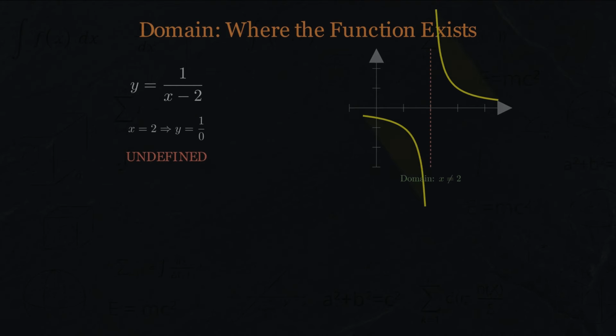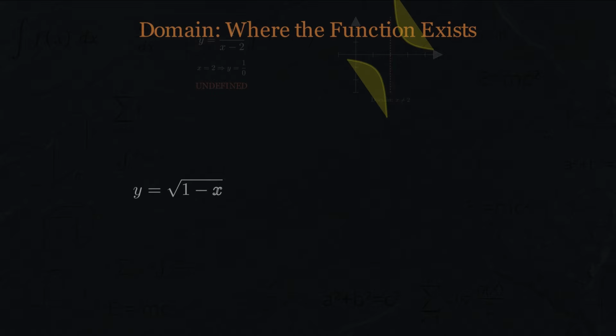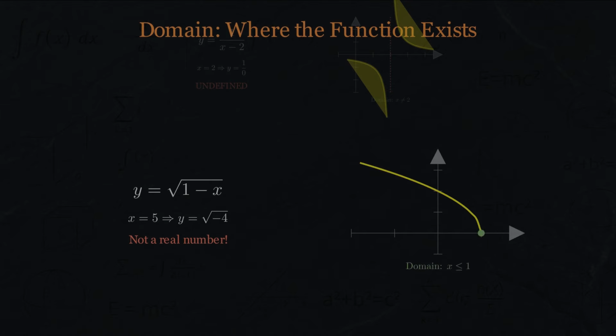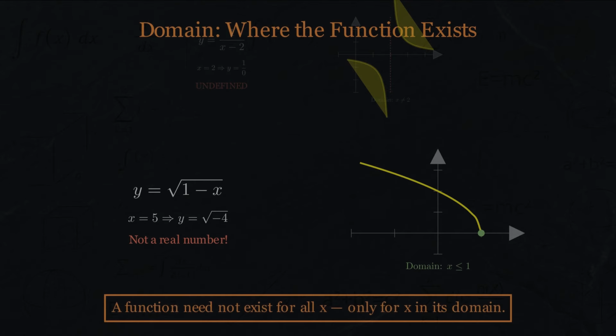Here's another example. y equals the square root of 1 minus x. What if x equals 5? The square root of -4. That's not a real number, it's complex. In this course, we stick to real numbers, so x cannot be greater than 1. The domain here is all x less than or equal to 1. The concept of function does not require a y value for every x. It requires a y value for every x in some specified domain.